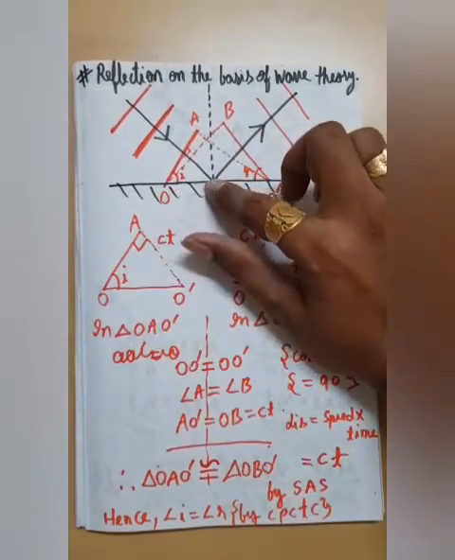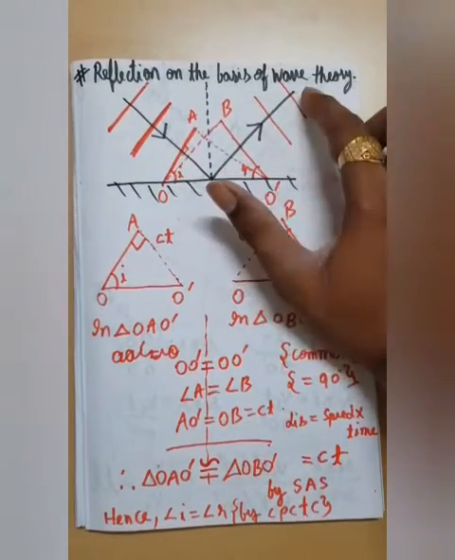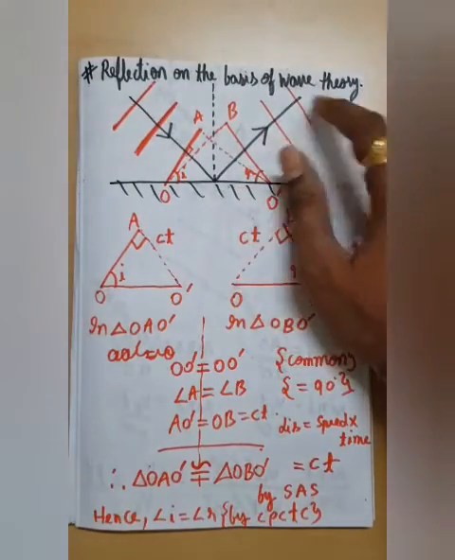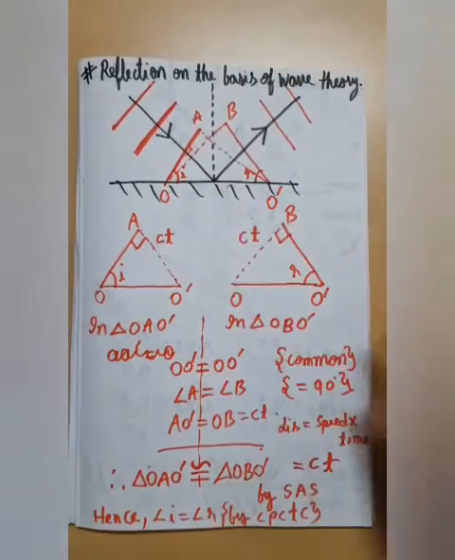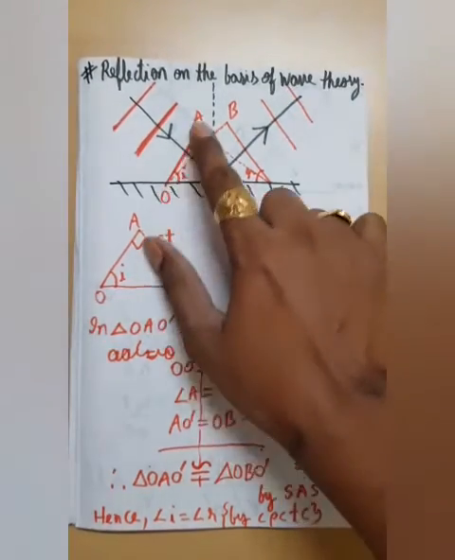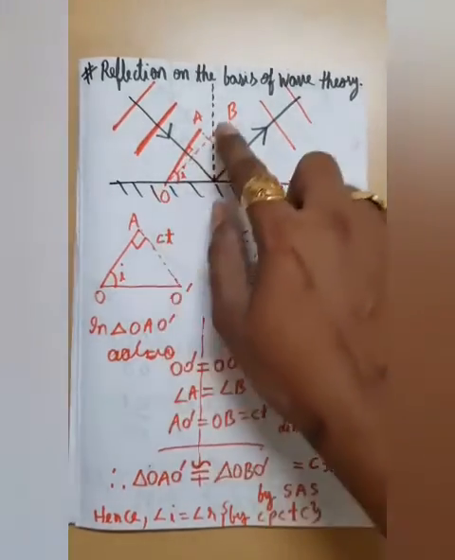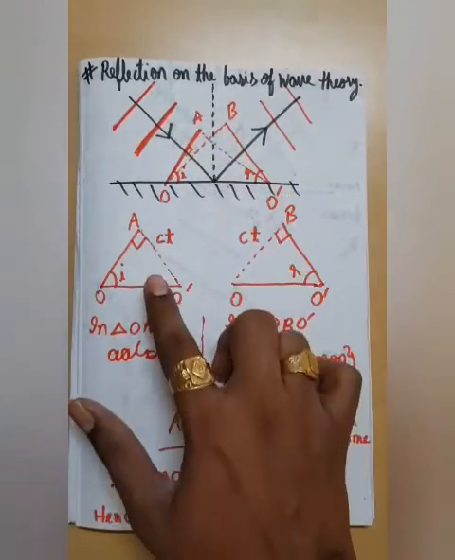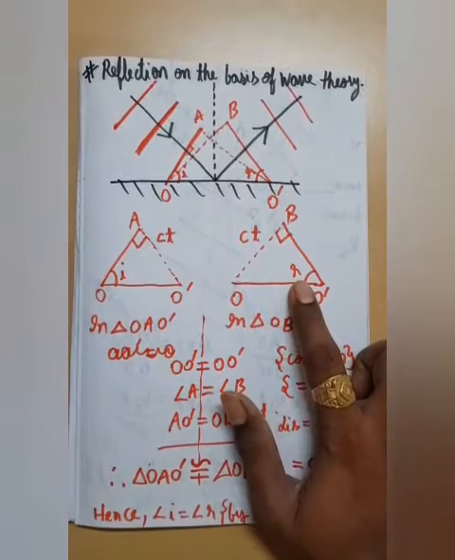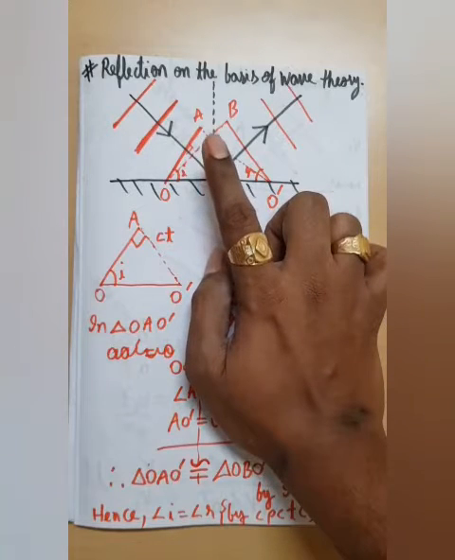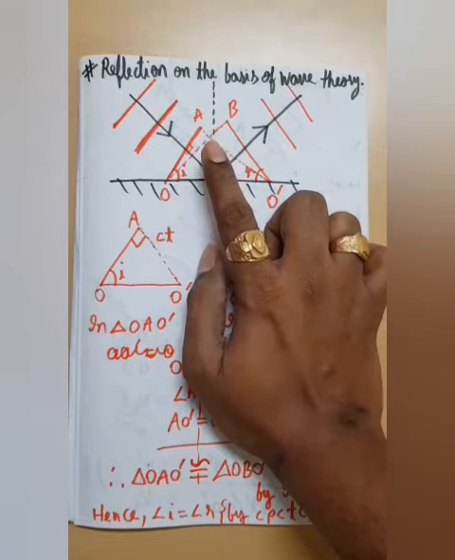After striking the surface, a mirror, it would reflect, and it would again make its own wavefront. And this is the normal. So what we have done is, we have taken these two triangles, triangle OAO dash and OBO dash, and I have made those triangles separately over here. Now obviously, light is traveling with the speed of light, that is c, 3 into 10 to the power 8 meter per second.